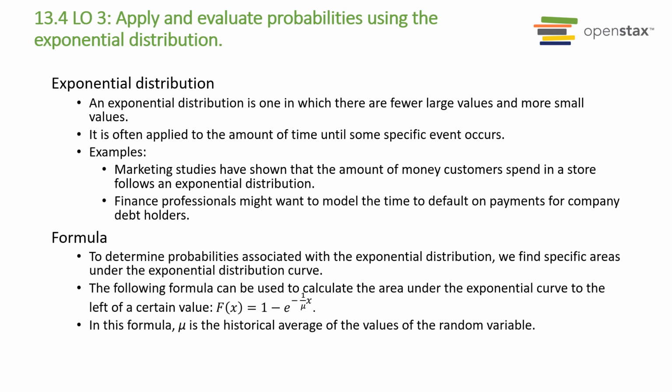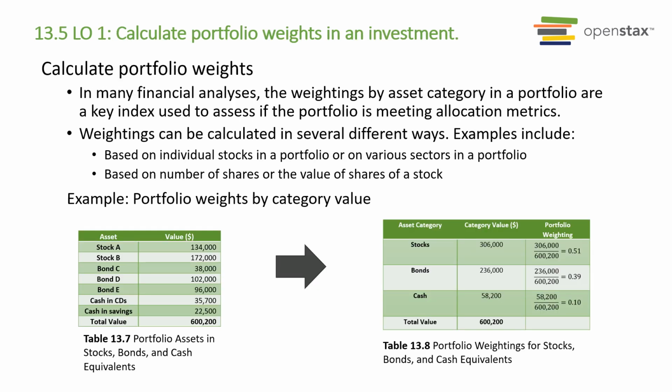Exponential distributions are commonly used in calculations of product reliability or the length of time a product lasts. The random variable for the exponential distribution is continuous and often measures the passage of time, although it can be used in other applications. Probability distributions are used in finance to help calculate measurements such as the expected return of a portfolio or the portfolio weights in an investment.